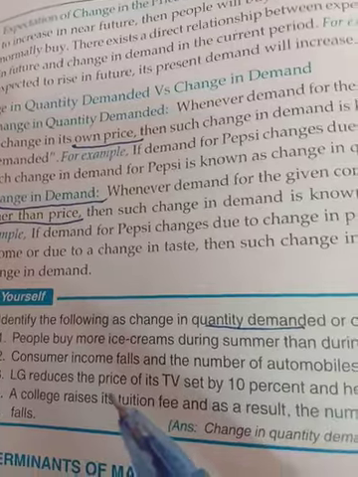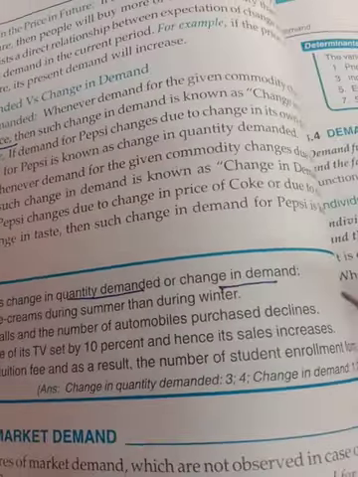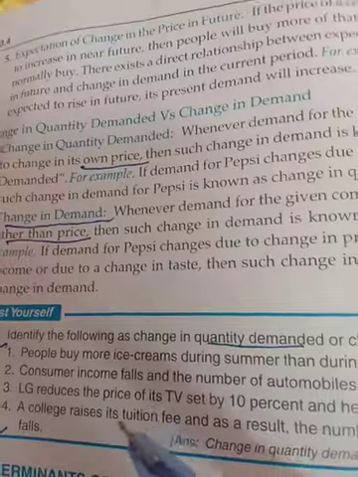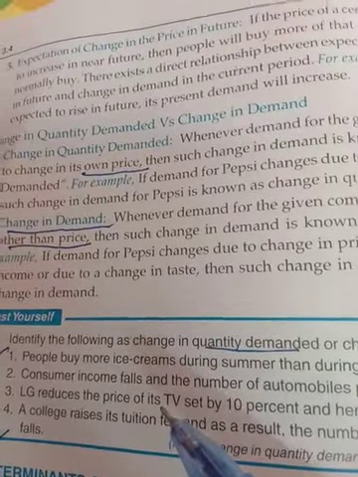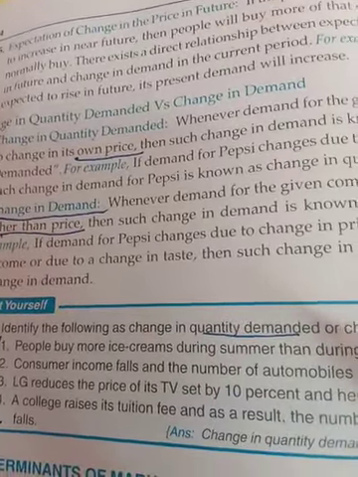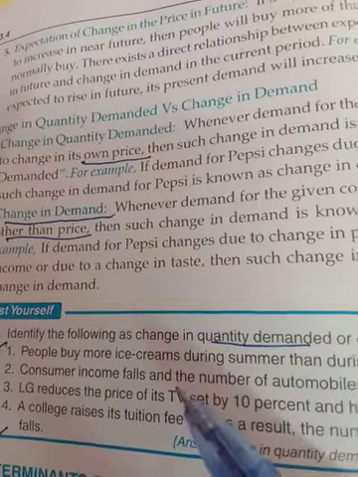LG reduces the price of TV set by 10% and hence its sale increases. Now the price of the product has been decreasing. That is known as change in quantity demanded, because here the price of the product is affecting.